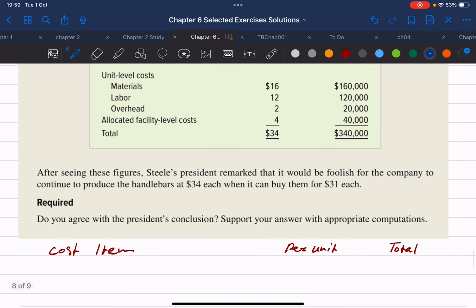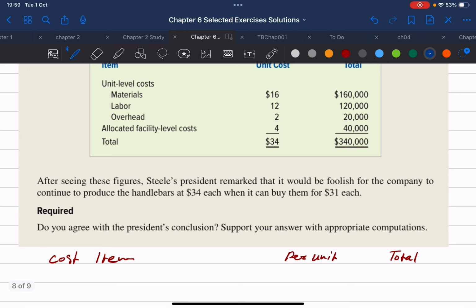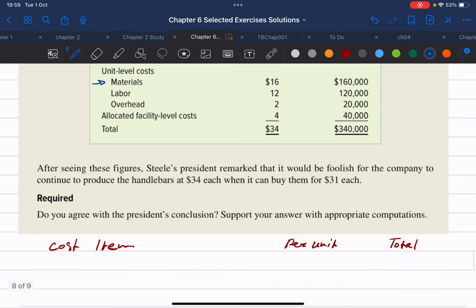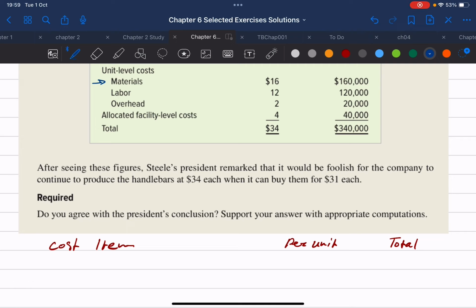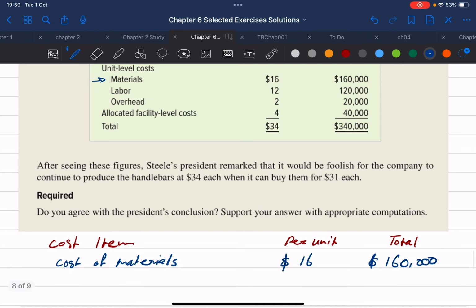So the first cost item is the cost of materials, right here. So cost of materials, that's $16. If we multiply that by the number of bikes they produce, that would be 10,000. So 10,000 multiplied by 16, that will give us 160,000. Okay, so that's the total cost of materials that they incur.